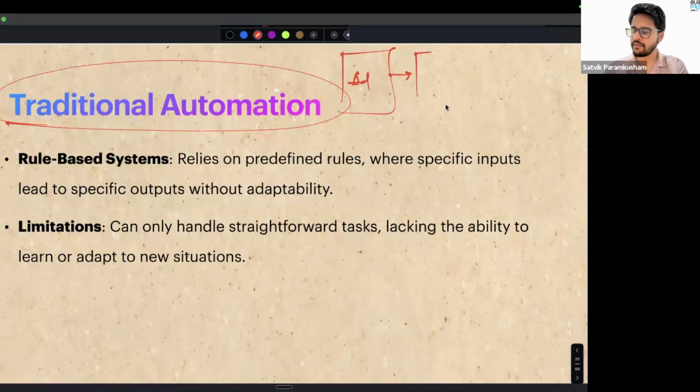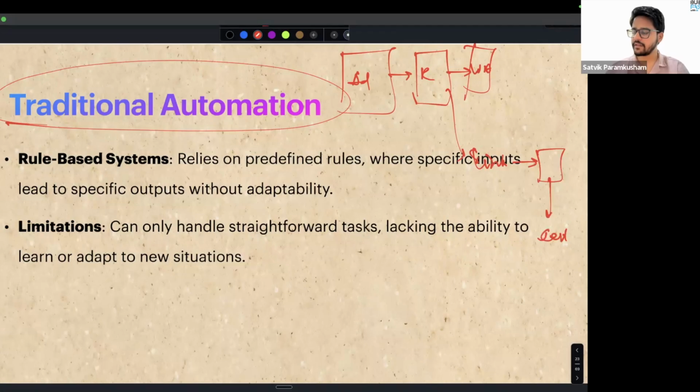After seeing the ad, you registered for the event, and then you got a WhatsApp message, then you got some link. Then once you join, you will get a certificate or something. So this is the automation that I have created. Show the ad, then they register, then send the mail, then do this, then do that. Right. So traditional automation, we have been doing it for many years now.